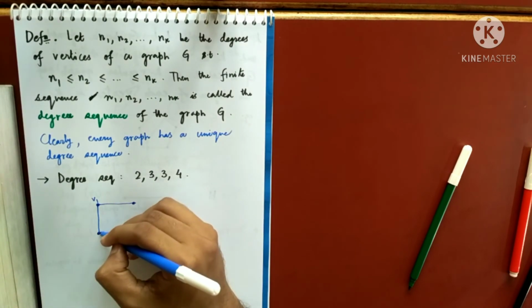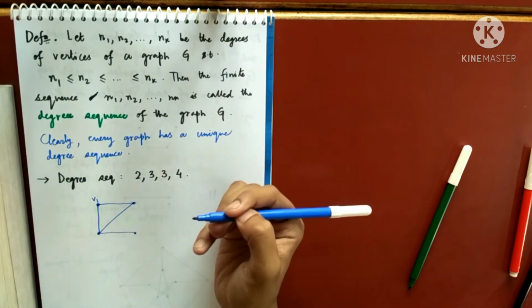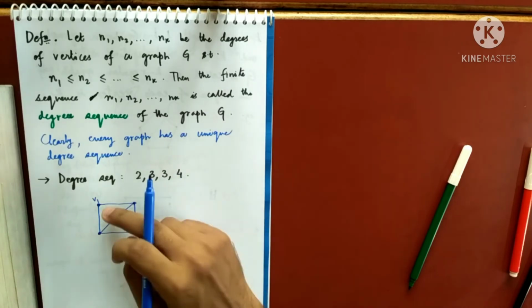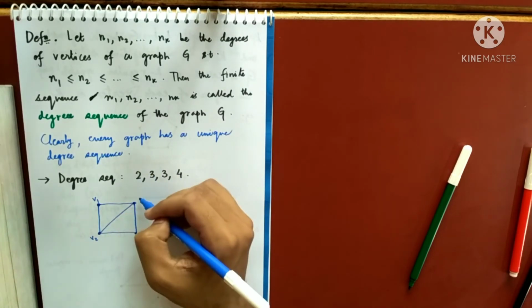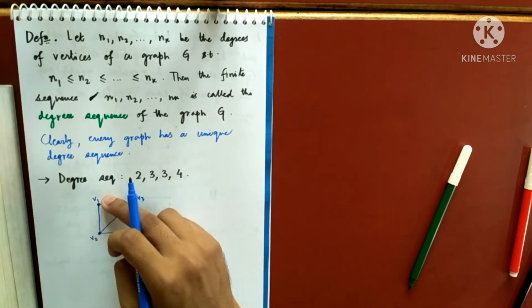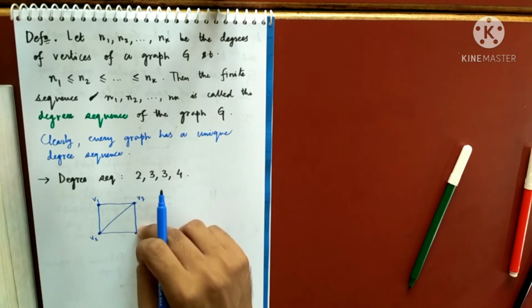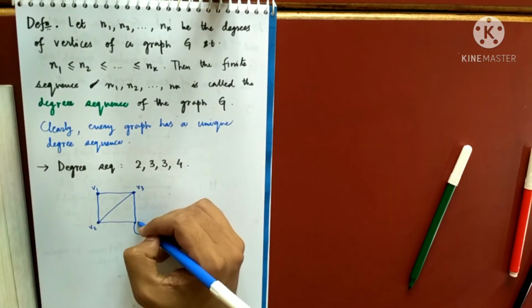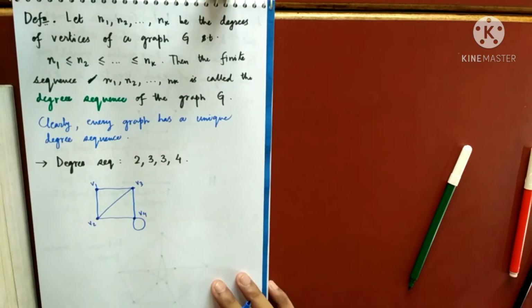If you want, you can join like this. Just check here how much: V1, V2, V3. This has degree 2, this has degree 3, this has degree 3, and this has degree 4, as I will give a loop here. You see, this is a graph having degree sequence 2, 3, 3, 4. Just check it.